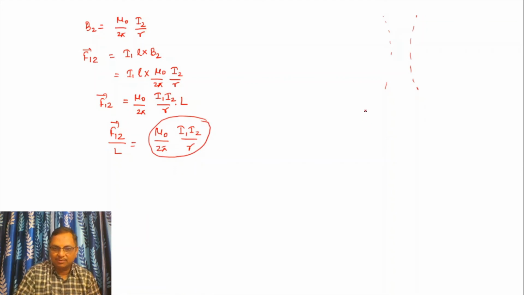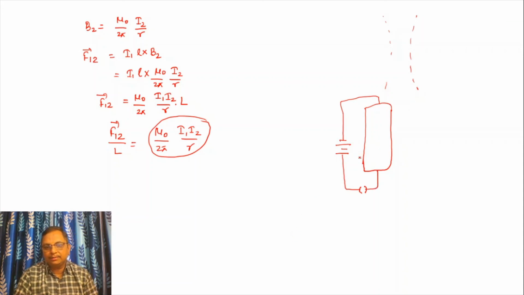Means if you have a wire, we make a structure like this. What will happen? The current is flowing in the same direction in both wires, they will attract each other.